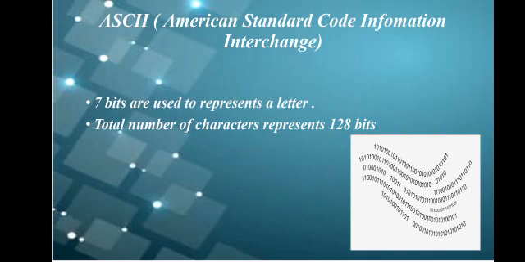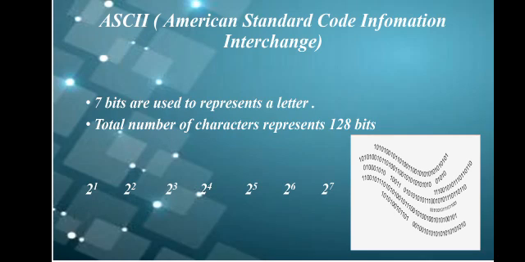The American Standard Code for Information Interchange, ASCII, is the most commonly used alphanumeric code, and it uses 7 bits to represent a character, and the total number of characters represented is 128. How does it represent 128 characters? As we know, the computer understands only binary language, and binary digits consist of 0 and 1. It means how many digits are there? 2 digits. So 2 will be the base, and it will work according to the columns.